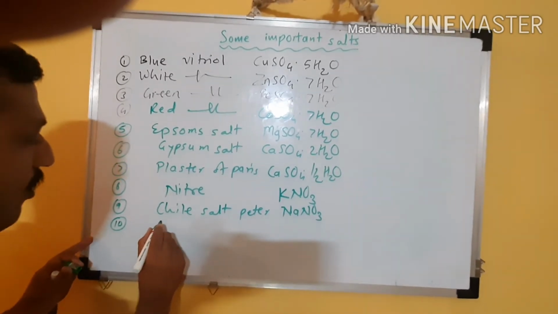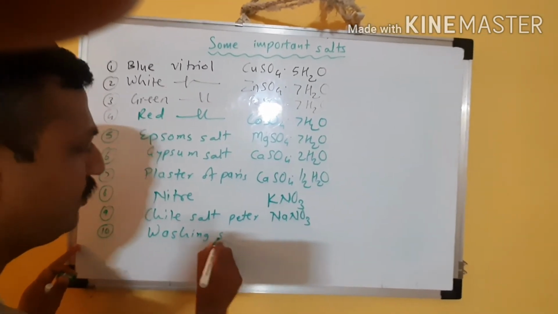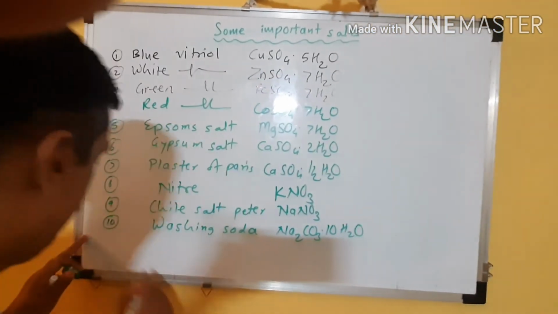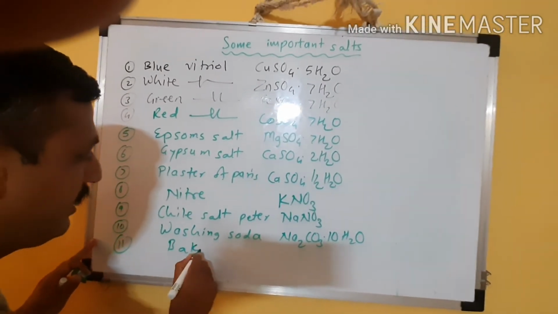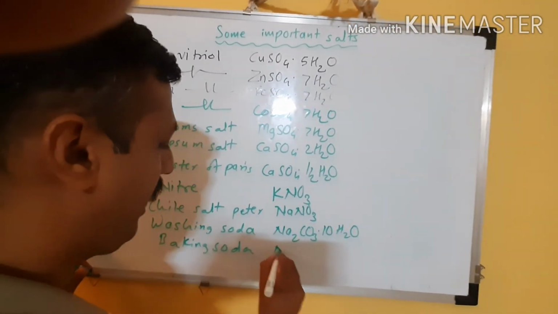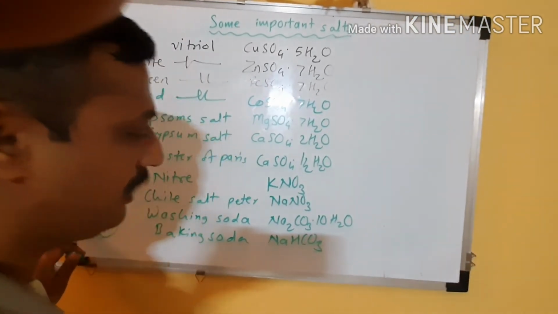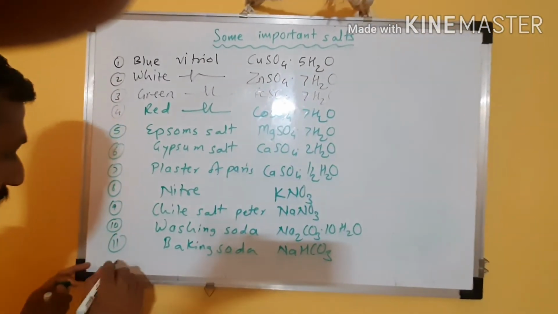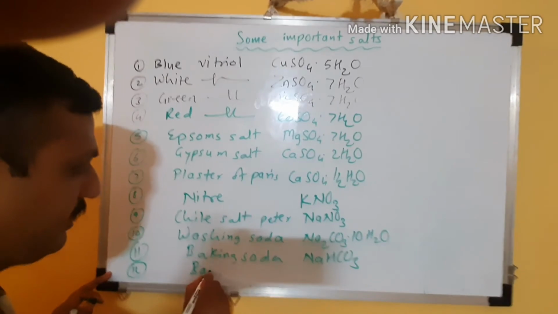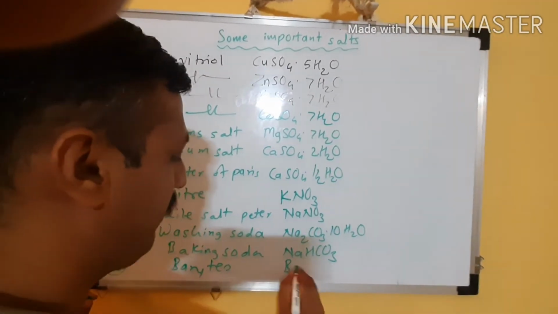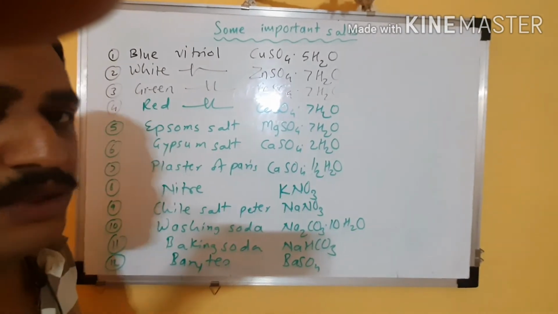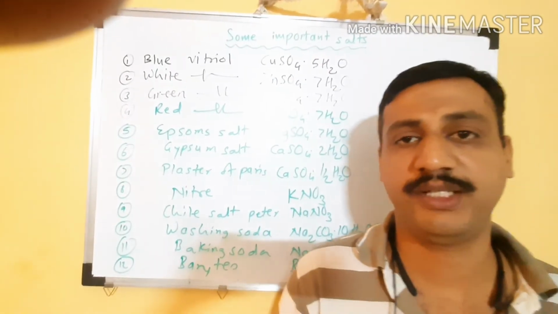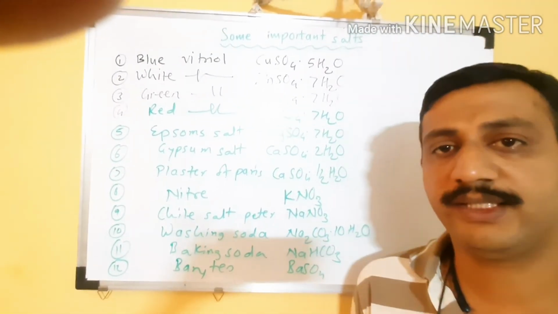Then the common one, washing soda. Washing soda is Na2CO3 10H2O. Then next one is baking soda. Baking soda is NaHCO3. In different food preparations, cake, dhokla, idli, baking soda is used. Then there is Barytes, having chemical formula BaSO4. These are some important ones, and also MgCO3 CaCO3, that is dolomite, which is also important.